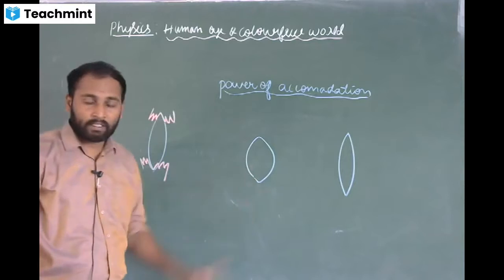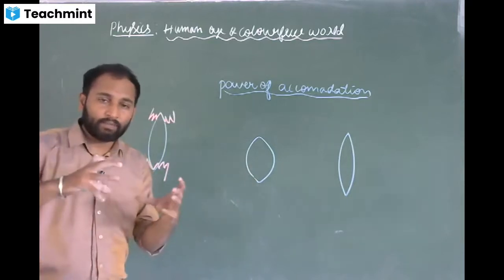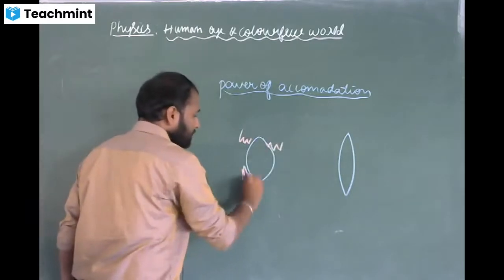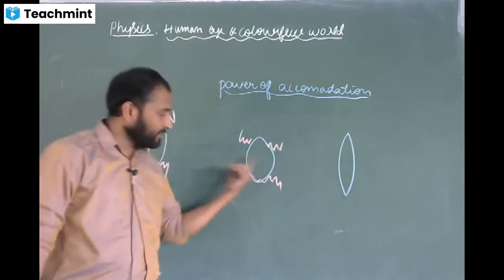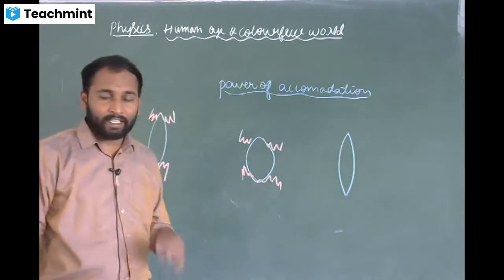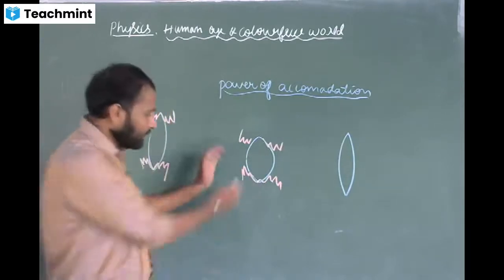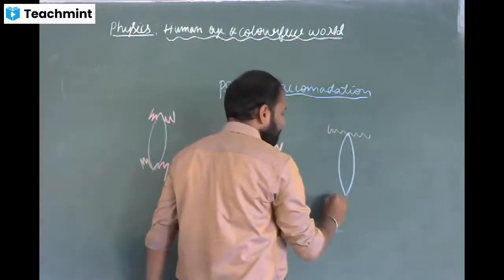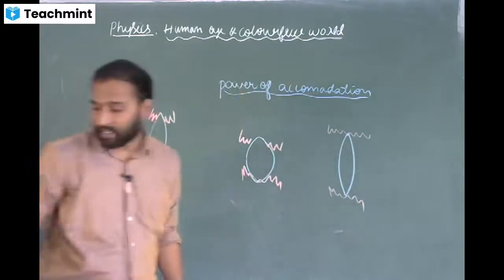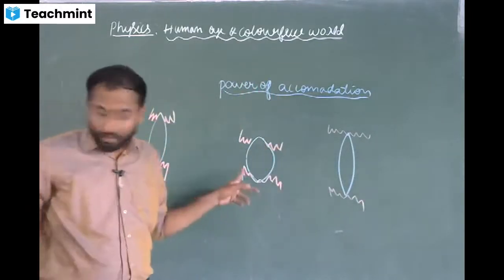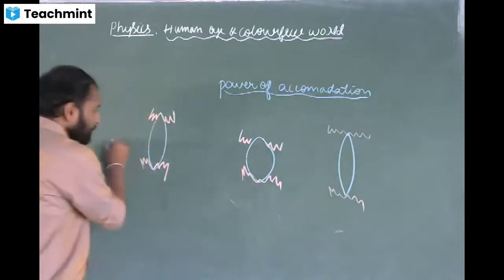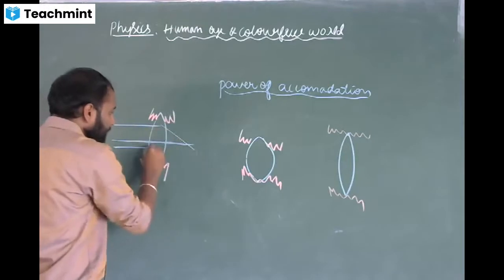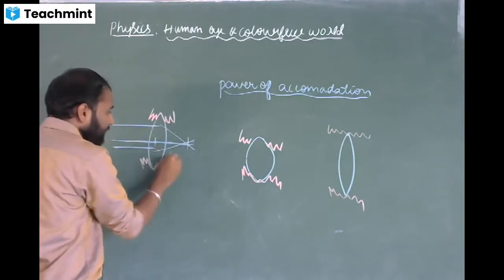Here in this case the ciliary muscles contract. When the ciliary muscles contract, what happens? Does the curvature of the eye lens decrease or increase? Increases. The curvature of the eye lens increases when the ciliary muscles contract. When the ciliary muscles relax, the curvature of the lens decreases. Here you can see the curvature of the lens is decreasing. If the lens is normal, the focal length will be around 10 centimeters.